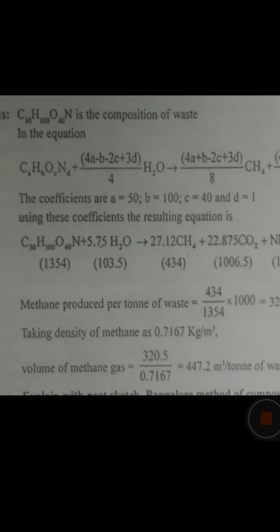So here you see C50 H100 O40 N1 in the first one, and that is 1354. How does that 1354 come? In the above equation, C50 H100 O40 N1, whatever the atomic mass is, you multiply with the respective number.